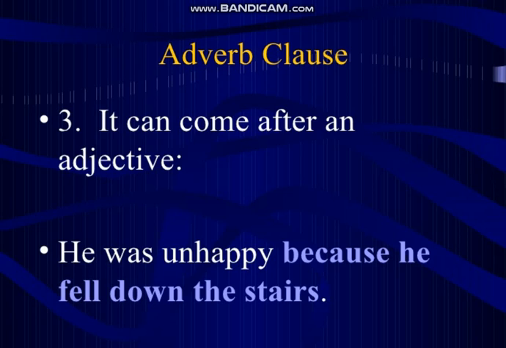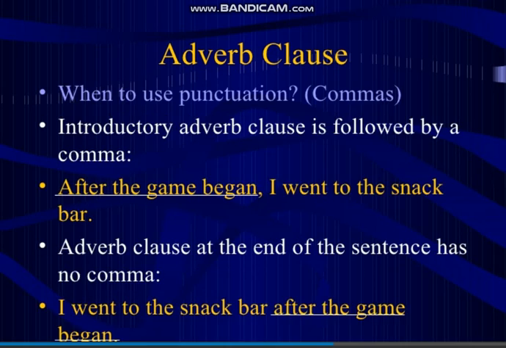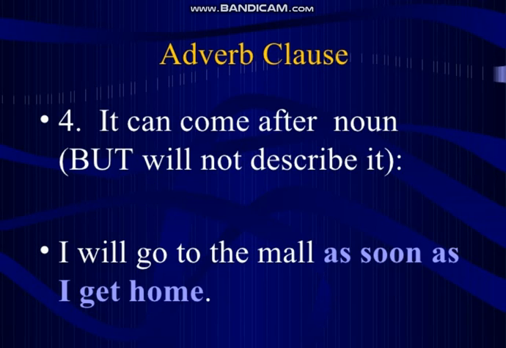So an adverb clause may be at the start of the sentence, it may be at the end of the sentence, and it may come after an adverb or adjective or verb. Again, here you can see the fourth condition. It can come after a noun. It may come after a noun in a sentence but will not describe it. As it is an adverb clause, it is not an adjective clause which would tell us about a noun. So it may come after the noun but will not describe the noun mentioned earlier.